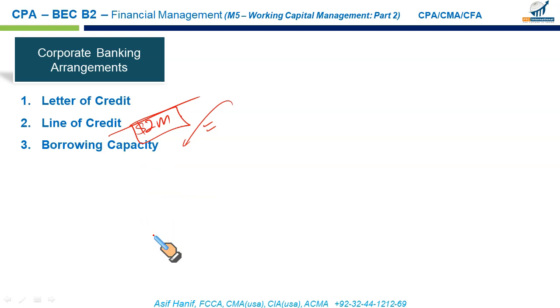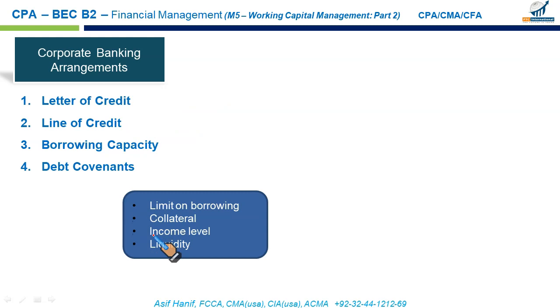Next is the borrowing capacity. Borrowing capacity here means that you cannot borrow unlimited amounts of funds. There has to be some upper limit. Borrowing capacity means the limit on borrowing. I can't borrow whatever I want, because the lender will be willing to give me a loan up to a certain amount, keeping in mind what collateral I have, what my income level is, how strong I am financially to repay the loan, and what my level of liquidity is.